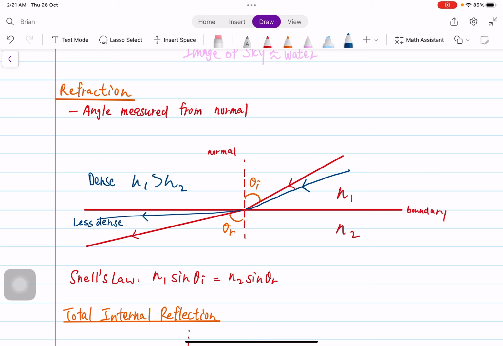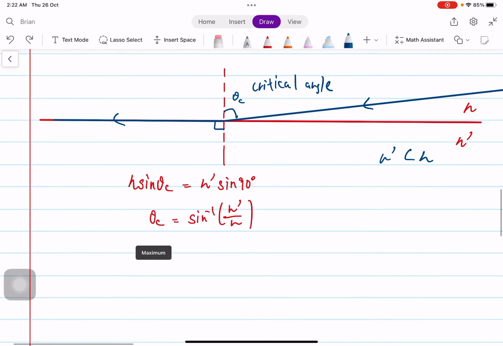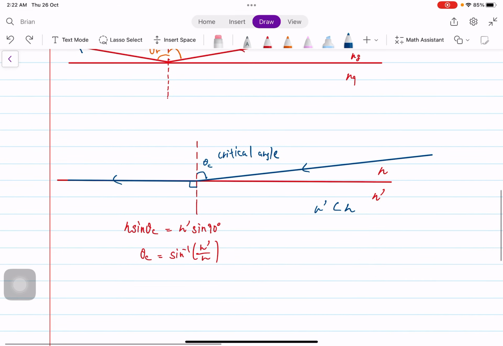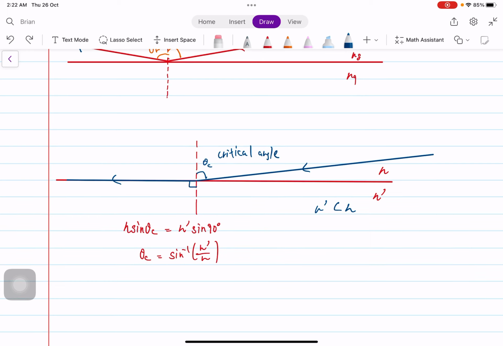And as we go further, what happens is it's going to reach a critical angle where it refracts along a horizontal line along the boundary. And that is what we illustrate here. So we have an incident ray right here. This is the incident ray. And then the refracted ray is actually along the boundary. And this angle we measure as the critical angle.